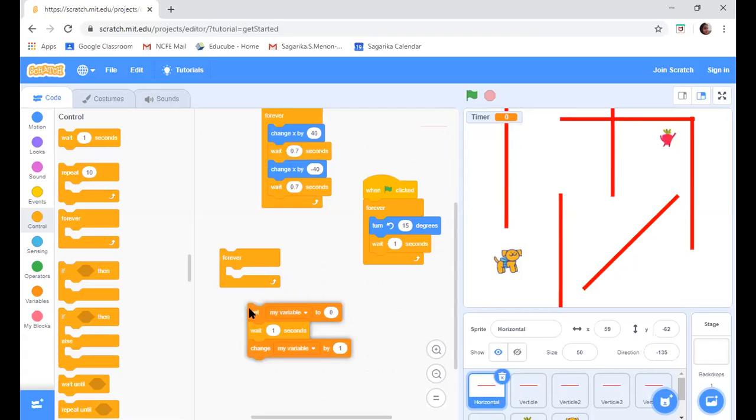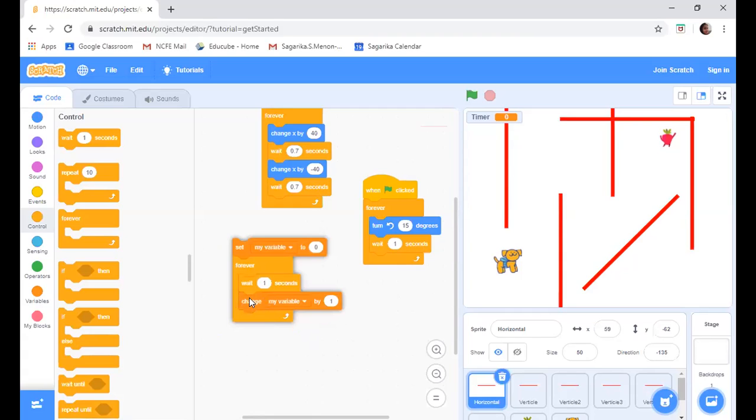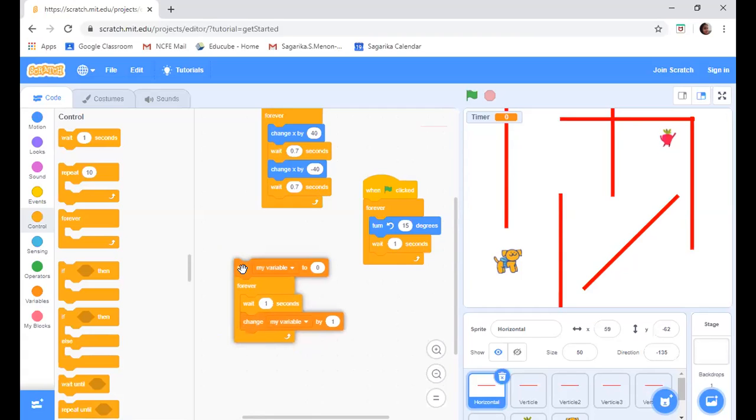We'll set the variable to 60. No, we'll start with, how do you want to do it? Do you want to count down or you want to count up? Count down, I think. Okay. We'll set the timer to 60 and then we'll say change the timer by -1. Okay, then let's do that.